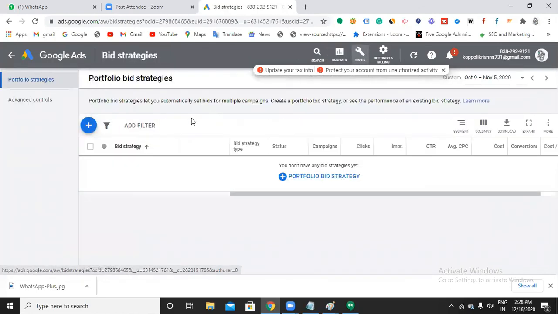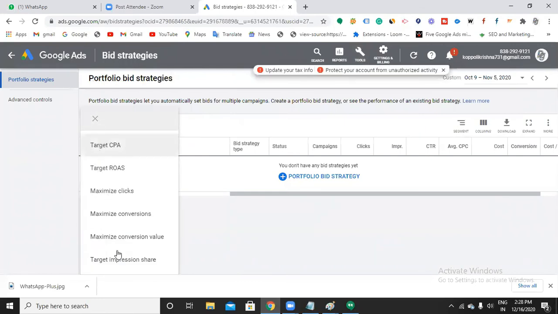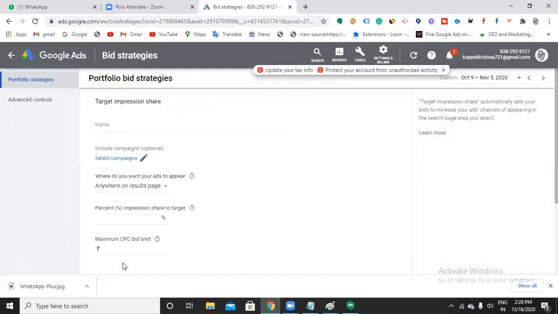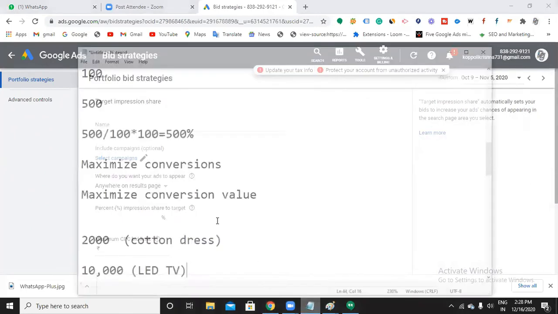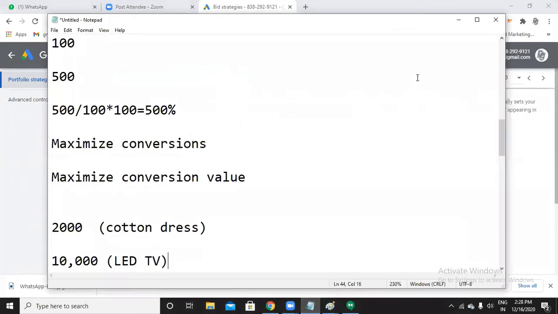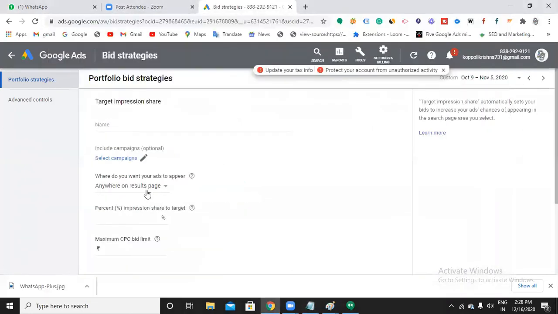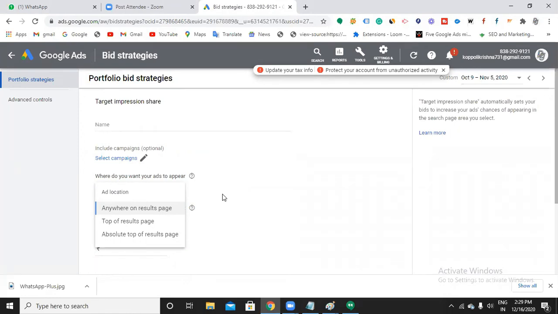Next, the final one is target impression share. Target impression share is nothing but where you want to show your ad. There are three options here. Anywhere on the results page: Google will be showing up seven results in a SERP, so anywhere means your ad may be in any of those seven positions.